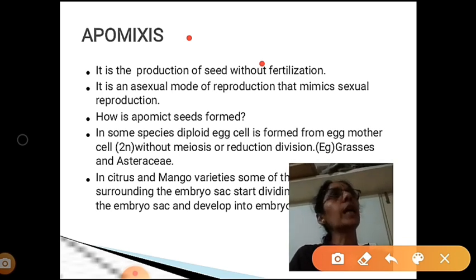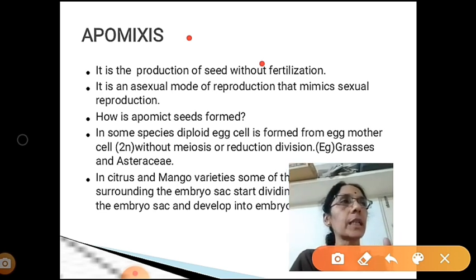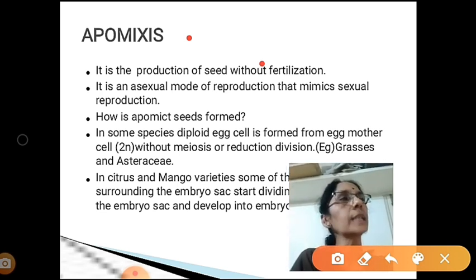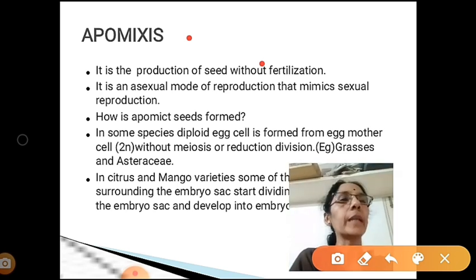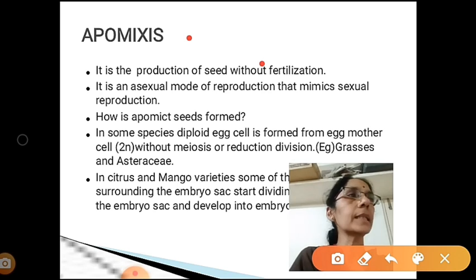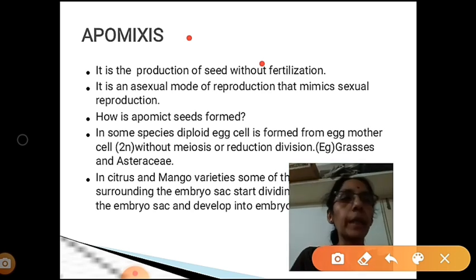So, how are apomixed seeds formed? For example, in grass as well as in the family Asteraceae, normally the egg mother cell is diploid in nature because the angiospermic plant is diploid, so the egg mother cell is also diploid.